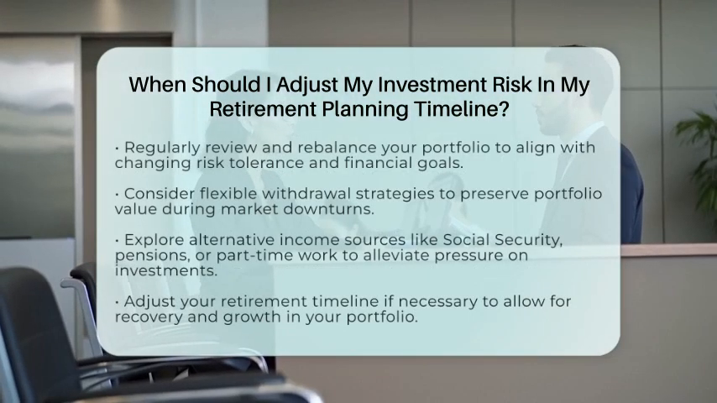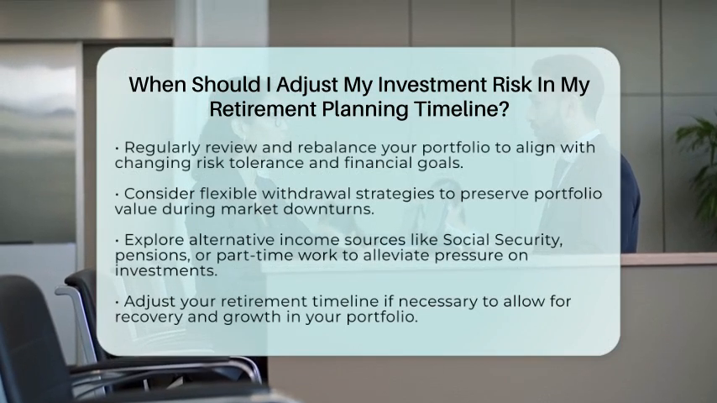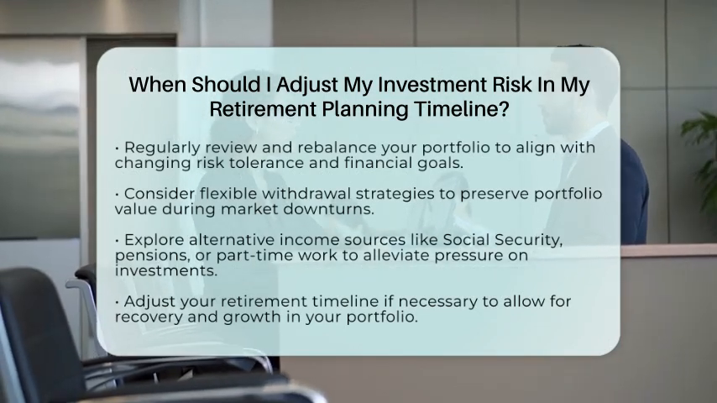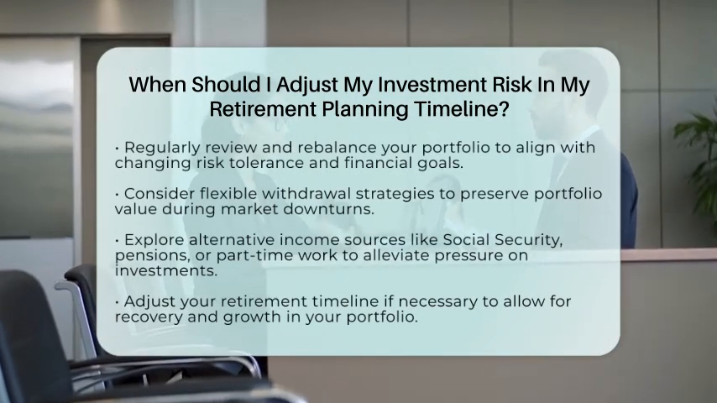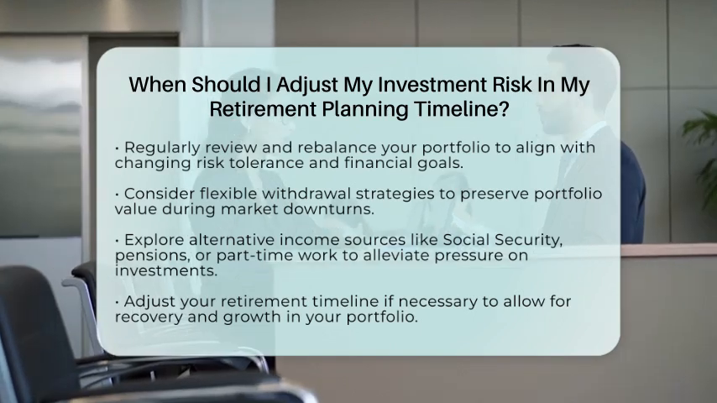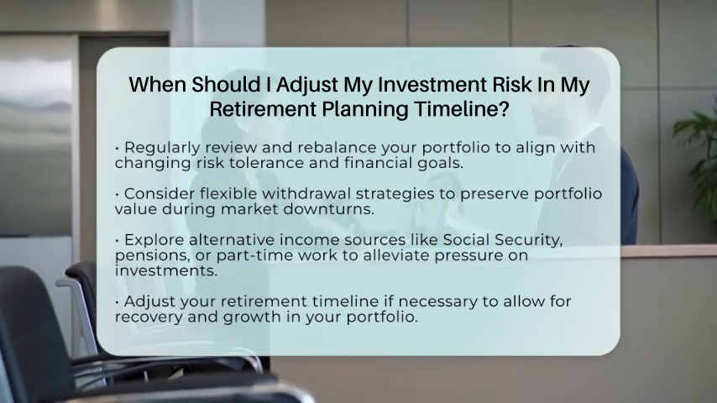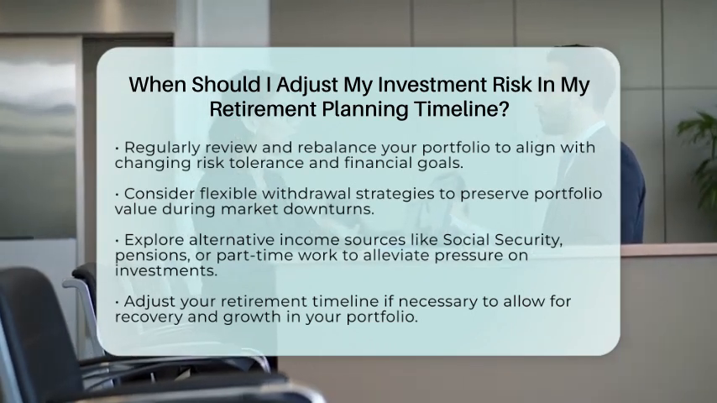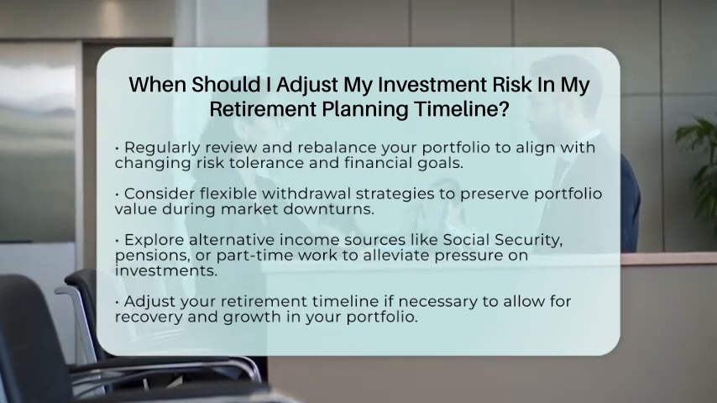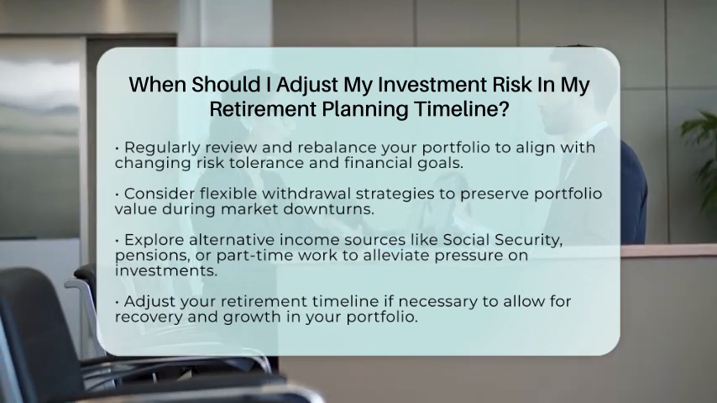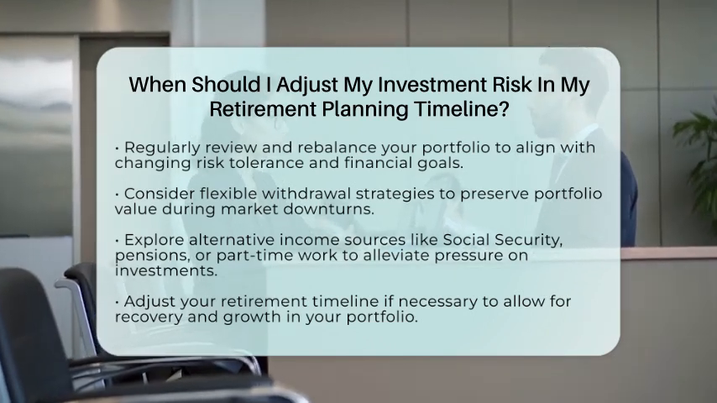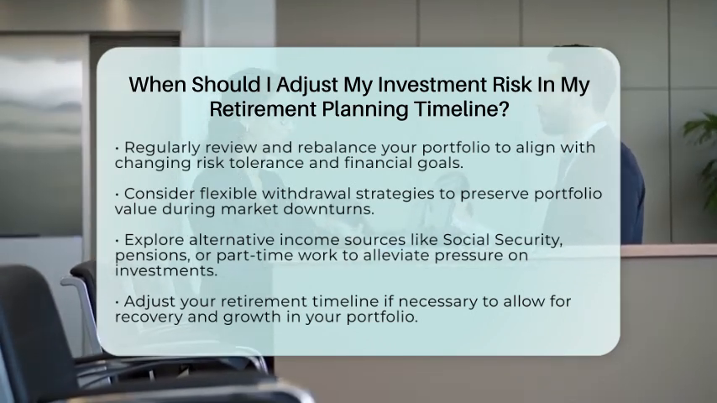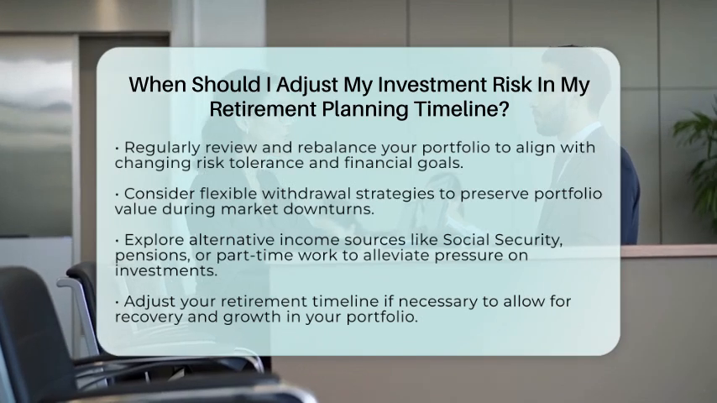If markets are volatile or your savings are lower than expected, delaying retirement by a few years can give you more time for recovery and growth. Also, think about alternative income sources. Supplementing your portfolio income with Social Security, pensions, rental income, or part-time work can reduce pressure on your investments. This allows for a more conservative portfolio.